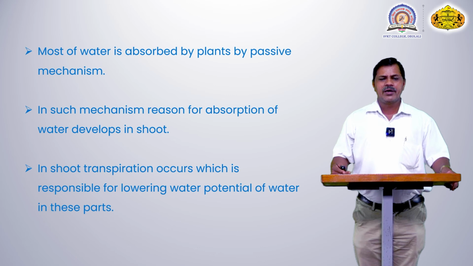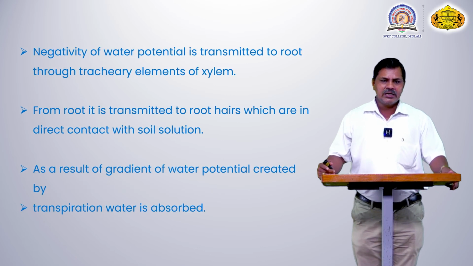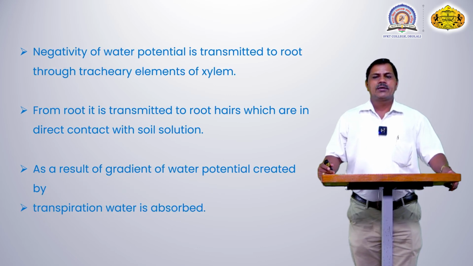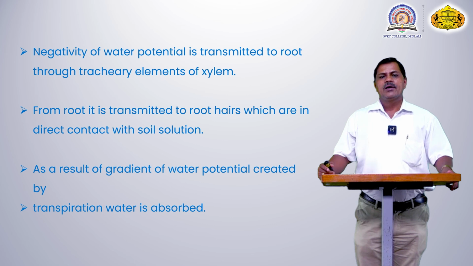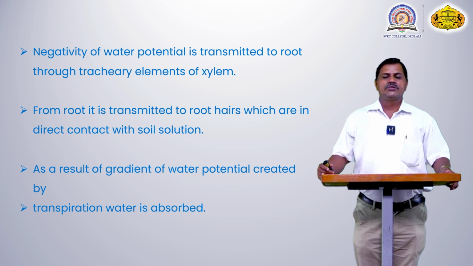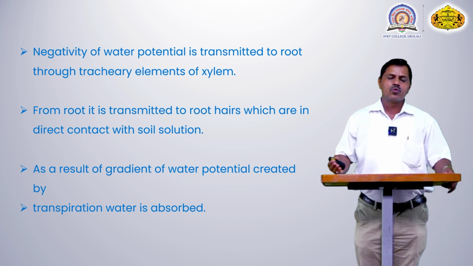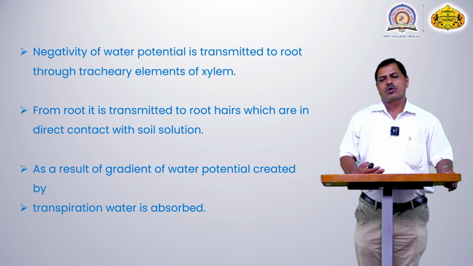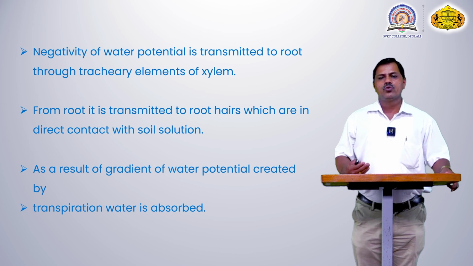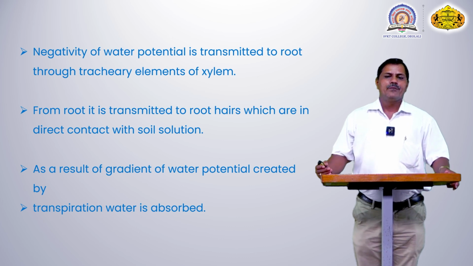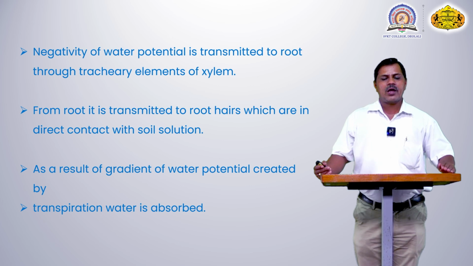A tension is created by the xylem cell. This negativity of water potential is transmitted to the root through the tracheary elements of the xylem cell. It passes water molecules to the xylem cell, and from there it is transmitted to the root hair, which is in direct contact with the soil.